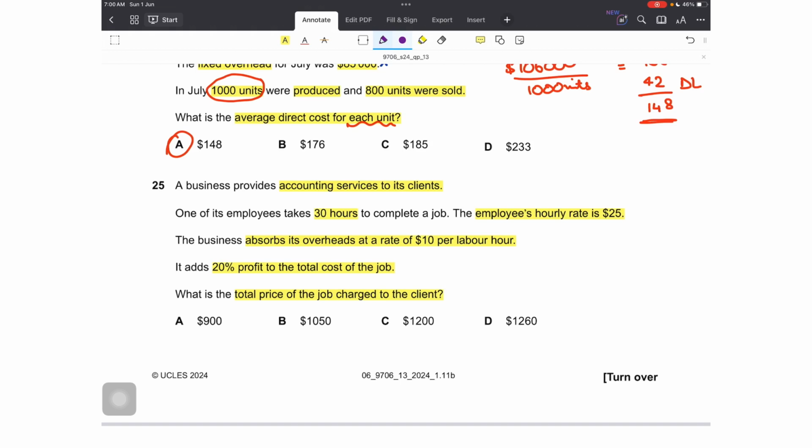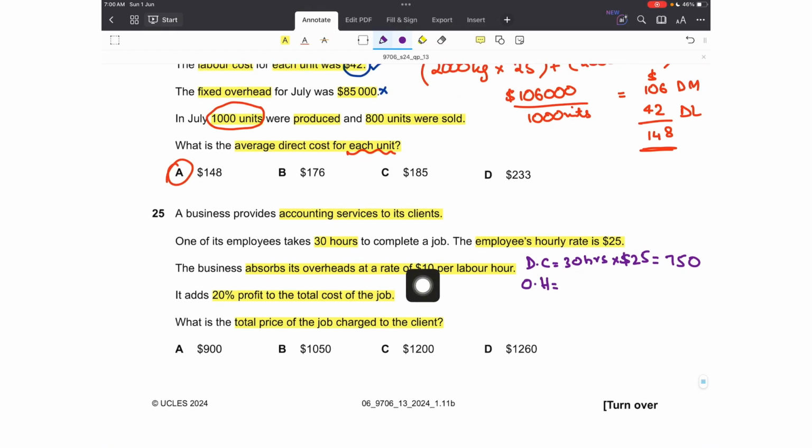Now there are three things which need to be incorporated to calculate the total price. The first one is the direct cost, which is the cost of the employee that will provide services to the clients. How is that calculated? He takes 30 hours to do the job, and each hour he is paid $25. So 30 into 25, $750. Then overheads will also be included. They are absorbed at a rate of $10 per labor hour. So $10, and how many hours is he working? 30 hours. So 300.